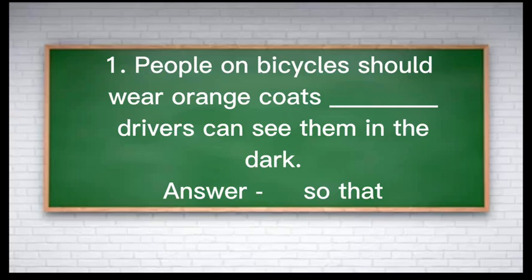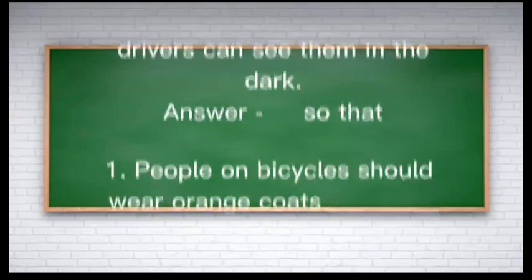So blank, drivers can see is a clause. Drivers is the subject, can is a modal verb, see is the infinitive. So from the given choices, people on bicycle should wear orange coats so that drivers can see them in the dark. So that can be the correct answer.